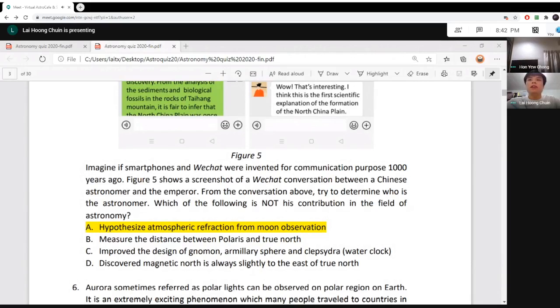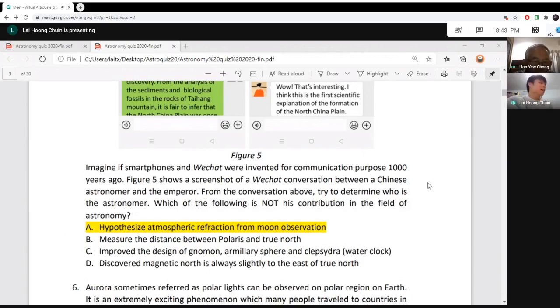So while calculating the time, using the sundial, the ancient sundial, he actually did provide corrections to the actual time, to the actual sun time based on the actual position of the sun instead of the apparent position of the sun. So this is basically question number 5. The answer is A, hypothesize atmospheric refraction from moon observation. The correct one is supposed to be from solar observation.